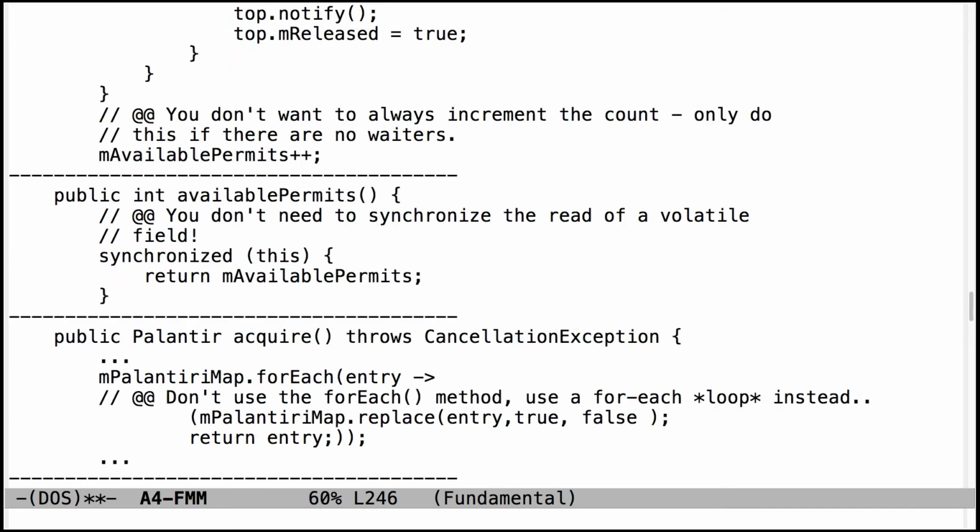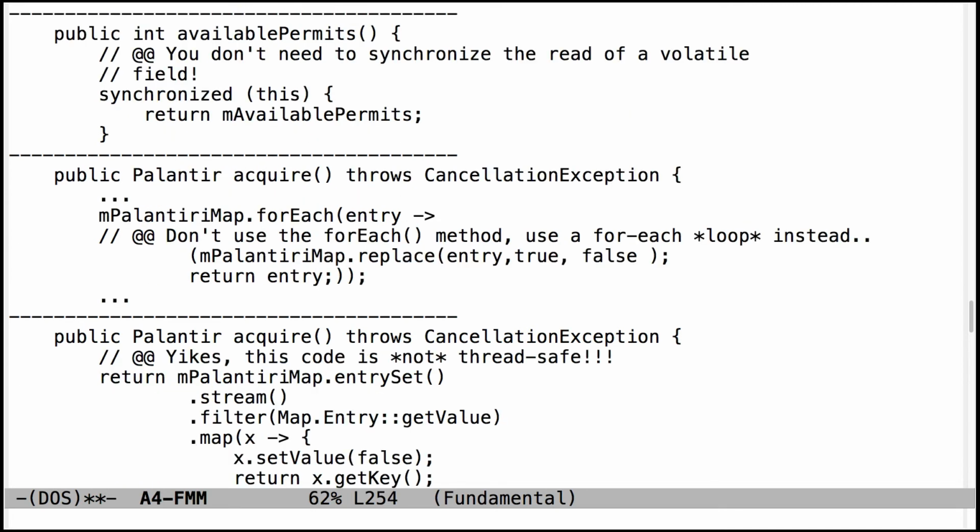If you have used a volatile field for your count of the number of permits, then you don't have to do a synchronization. That's the magic of doing volatile. If you do a volatile read, it's always thread safe, so you don't have to worry about synchronizing. So it just kind of cleans it up a little bit.